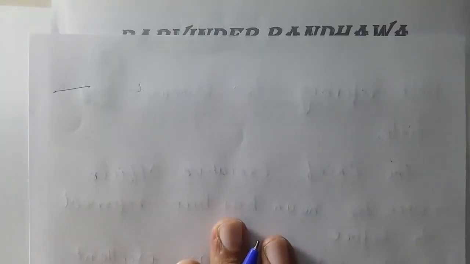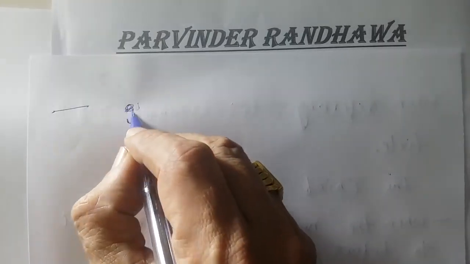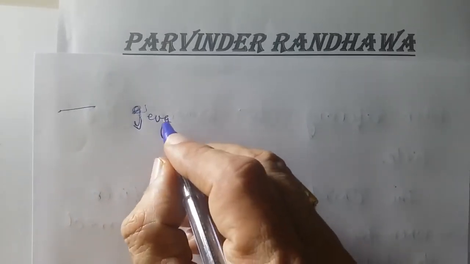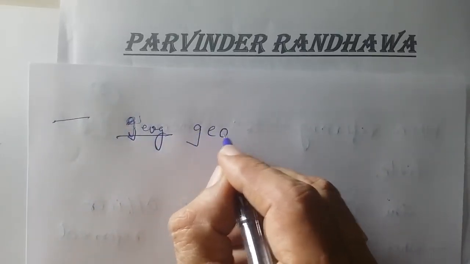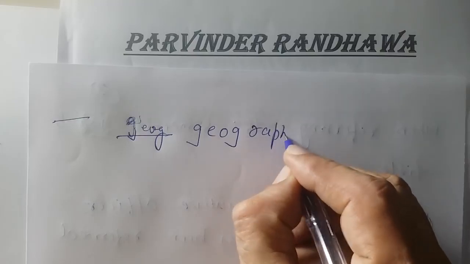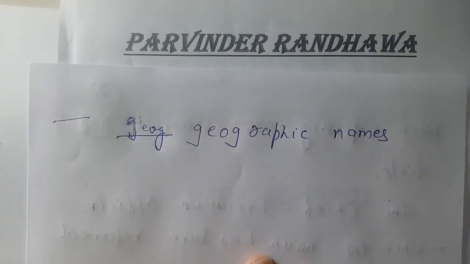Where I was, yes, with of phrase I did geographic names. Right. What kind of geographic names are there?